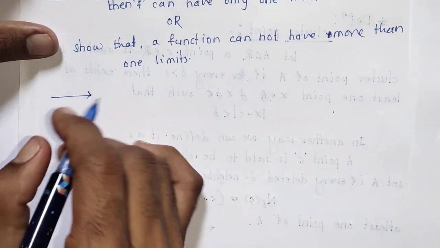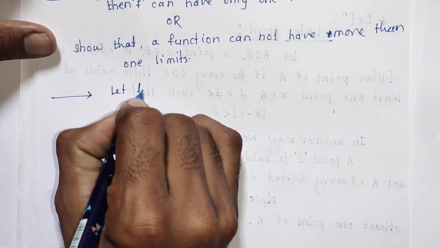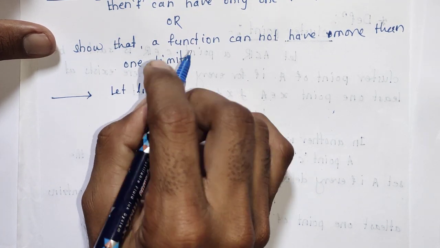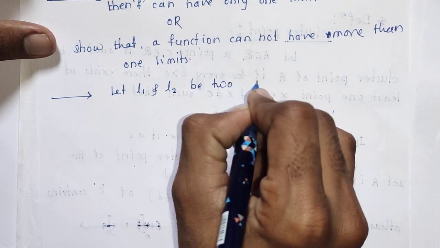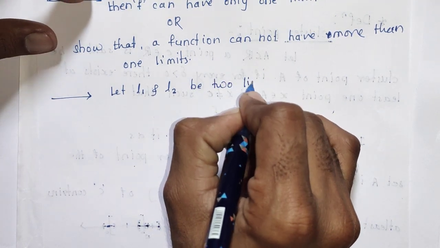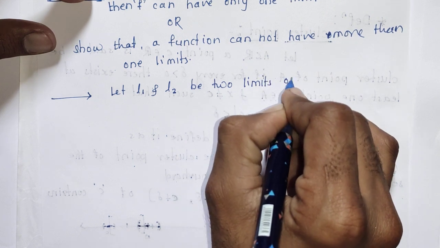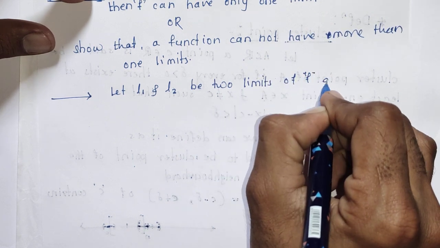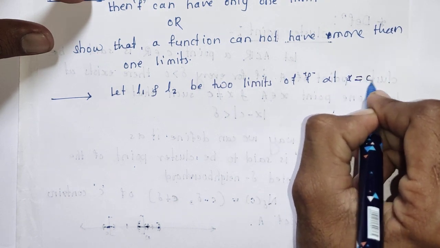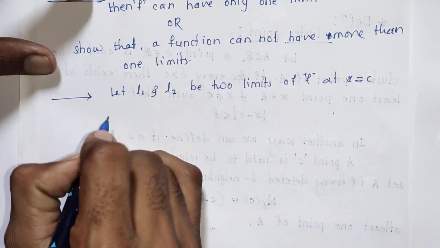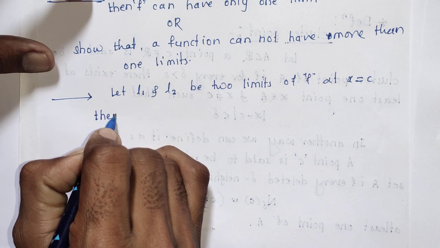L2 are equal. So let L1 and L2 be two limits of f at x equals c, that is, at the cluster point c. Then we have the previous definition.